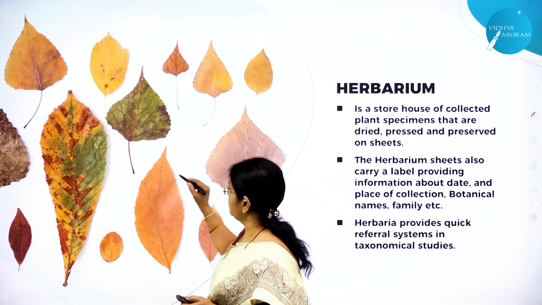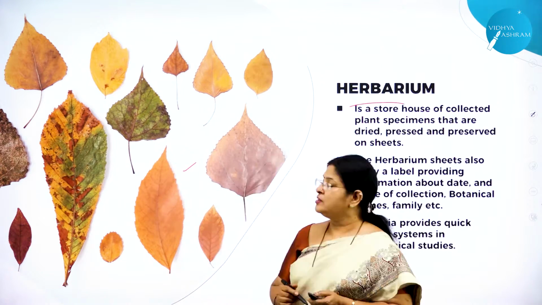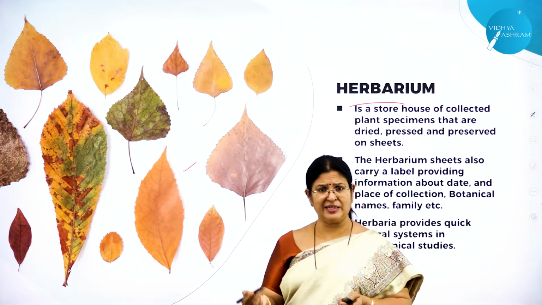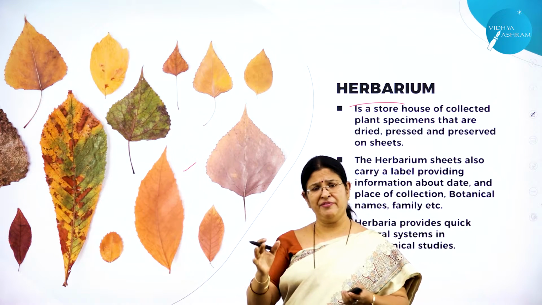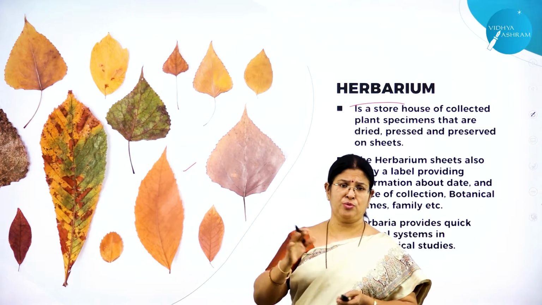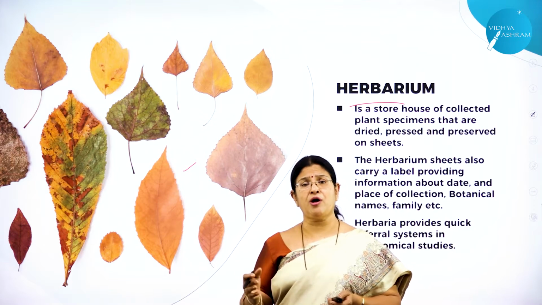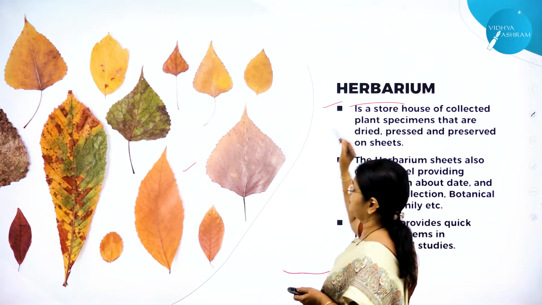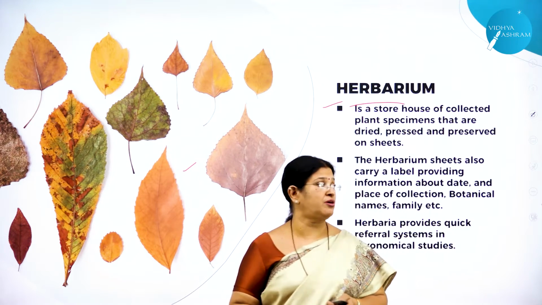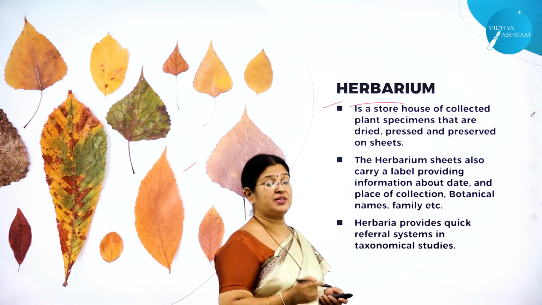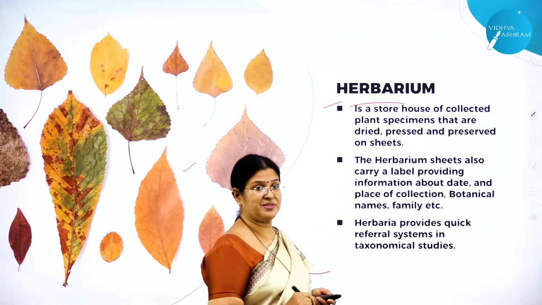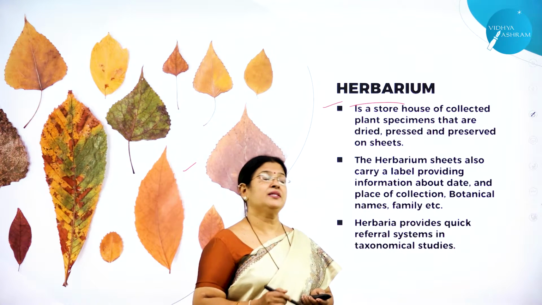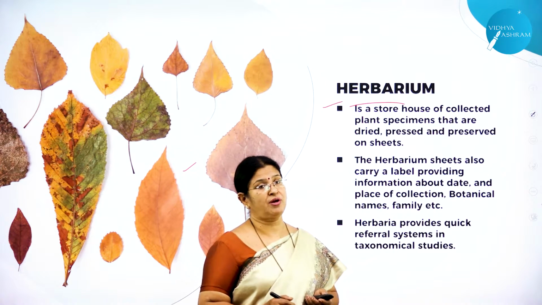Moving on to the first taxonomical aid, called herbarium. Even we can do it at home. Suppose you come across some rare species of plants, collect it, bring it, press it, keep it in between two sheets, and keep a heavy object over it so that it gets pressed. This technique of preserving rare plants is called herbarium. So what is herbarium? It is a storehouse of collected plant specimens. It is only plant specimens, not animal specimens, right? It is a storehouse of collected plant specimens that are dried, pressed and preserved on sheets.